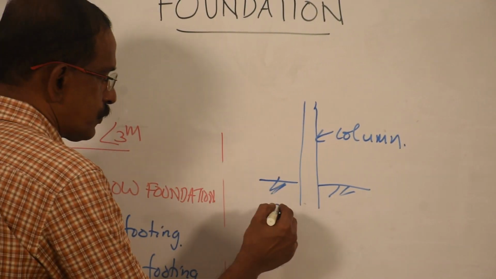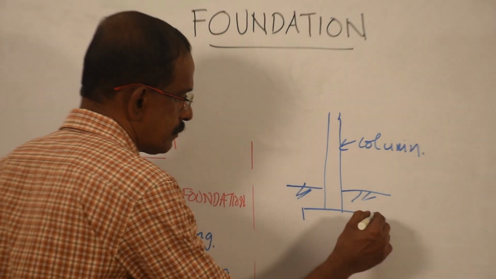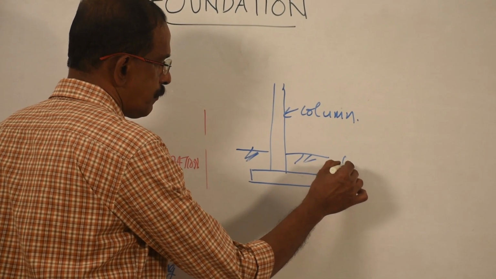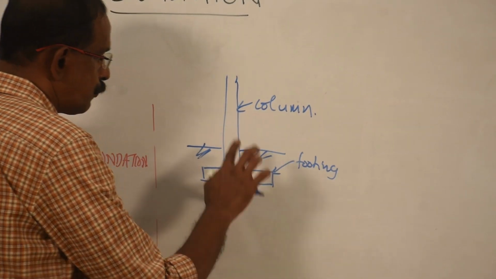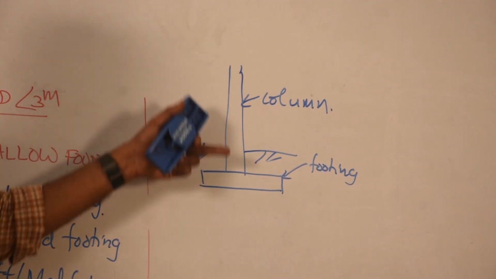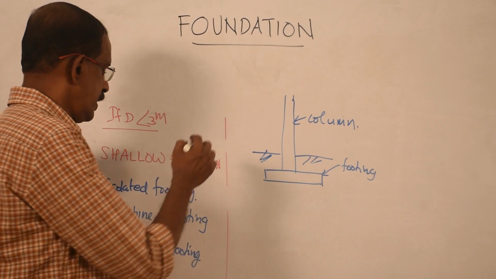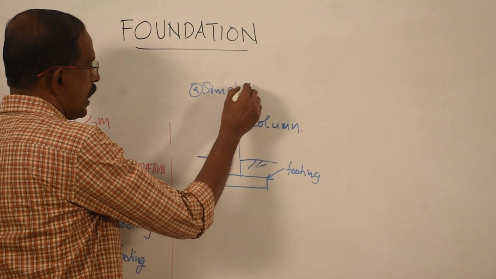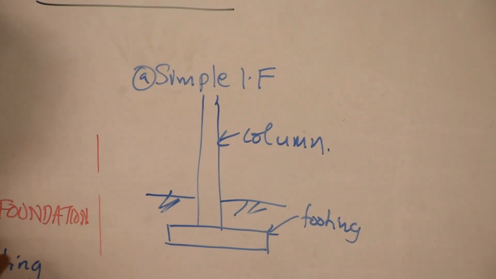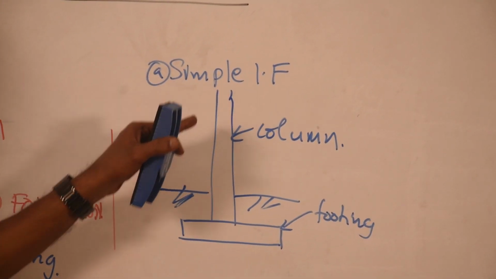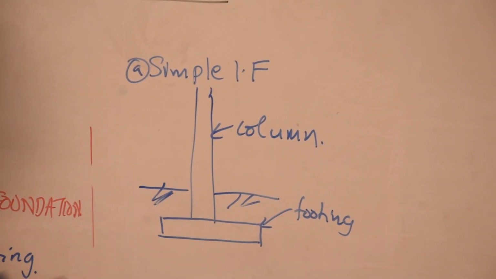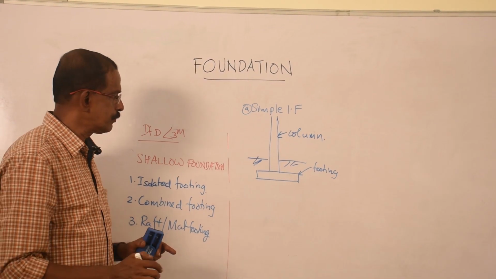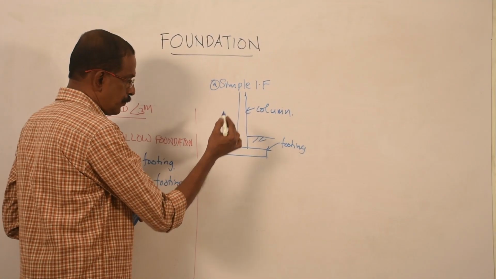The foundation given for this column can be like this. That is a column with a single footing. If that is the case, it is called simple isolated footing. So isolated footing means foundation given for a single column. If there is only one footing, that is called simple isolated footing.